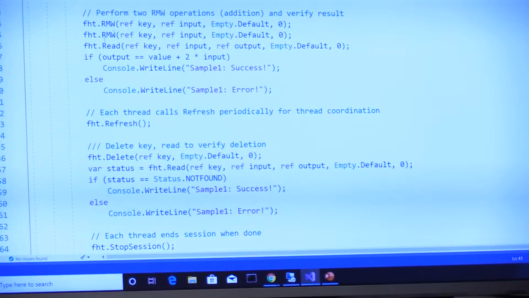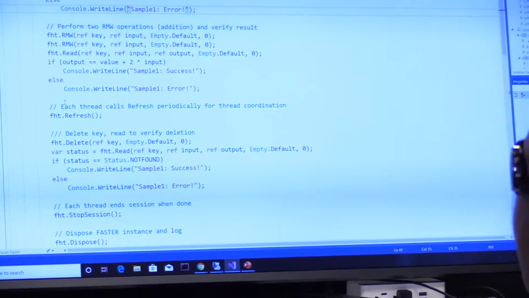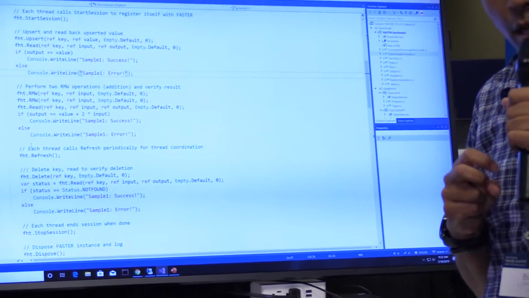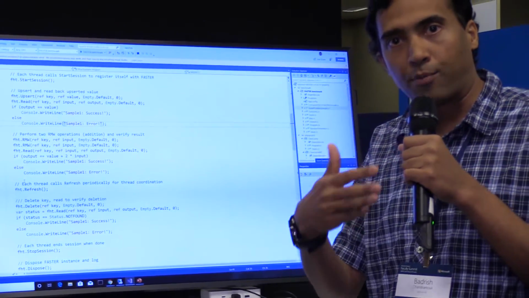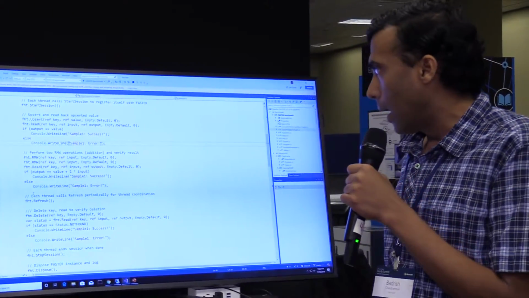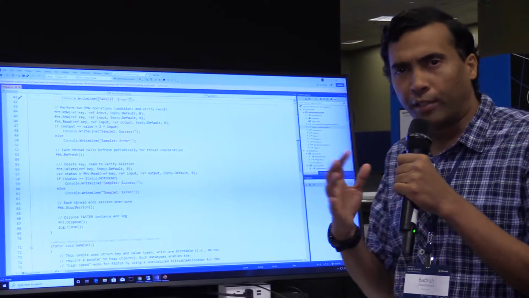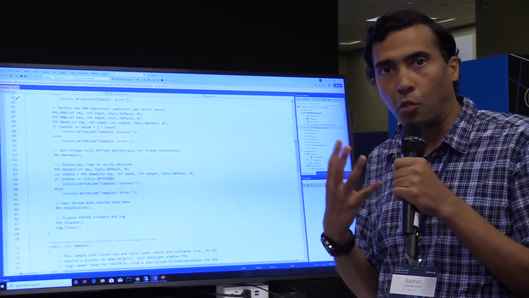And you can do this at high efficiency, and you can also periodically call checkpoint on the system to be able to create a persistent snapshot of the data that is in memory as well. And finally, you end the session. Hopefully, this gives you a feel for how easy it is to use Faster.